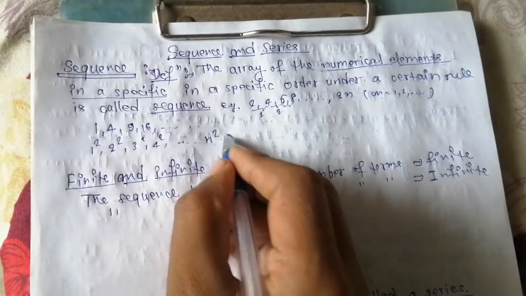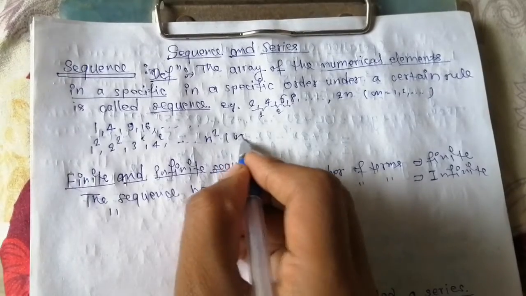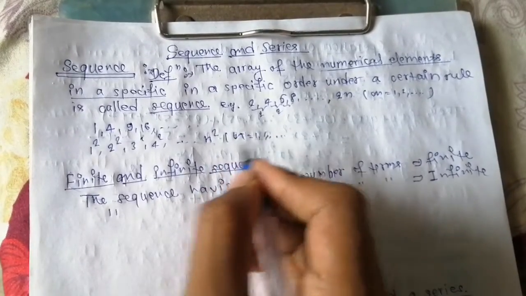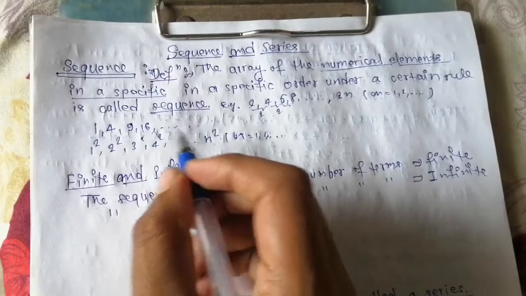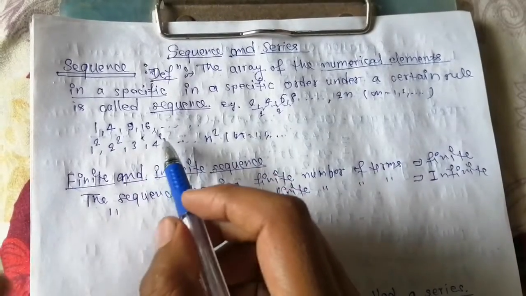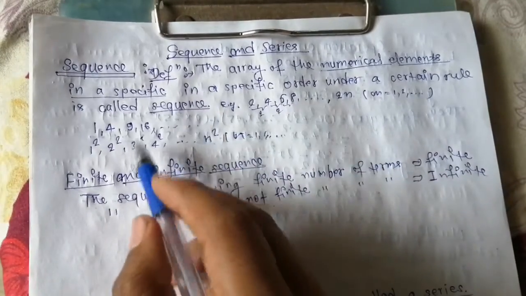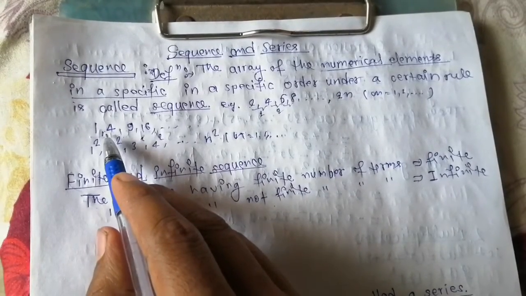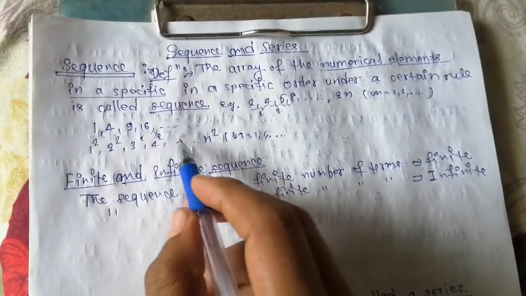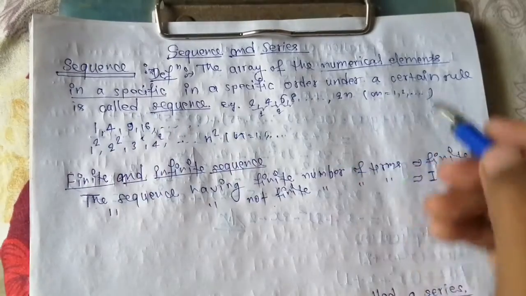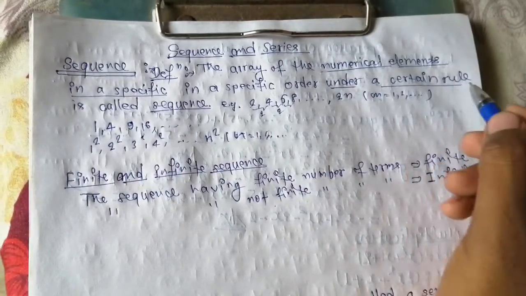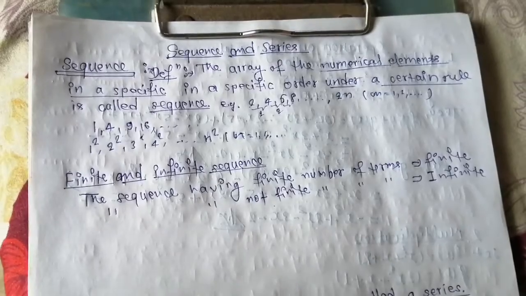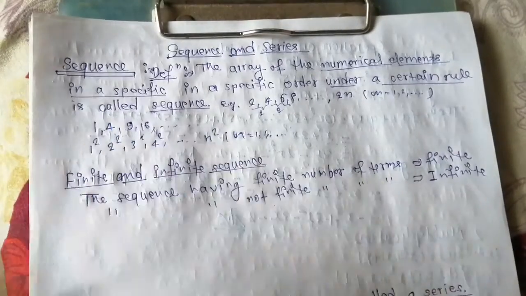It is n squared, where n is equal to 1, 2, 3. So this follows a certain rule. These types of arrangements are called a sequence, and the terms are written separated by commas. So the arrangement of elements under a certain rule is called a sequence.